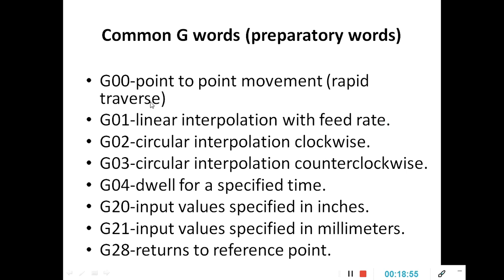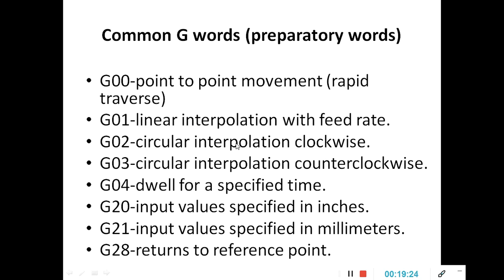So we'll discuss one by one, carefully understand how these preparatory codes are going to be used. So common G codes. G00 stands for rapid reverse, means fast movement of the tool. G01 linear interpolation. Linear interpolation means slow movement of the tool.